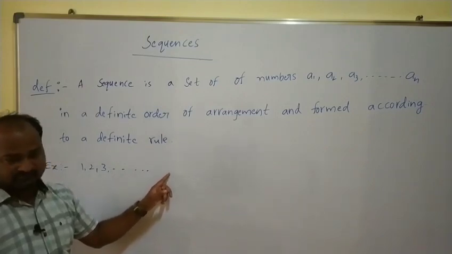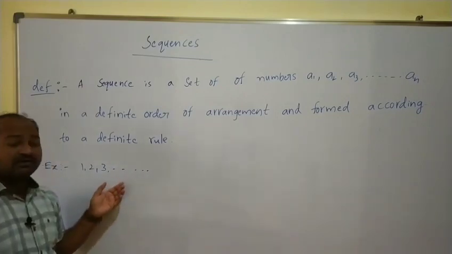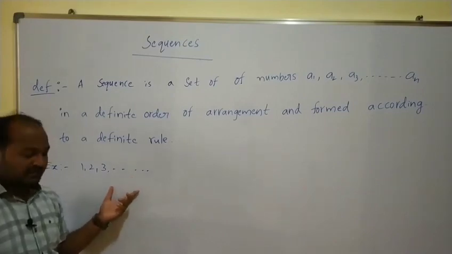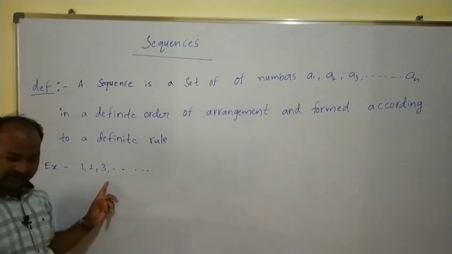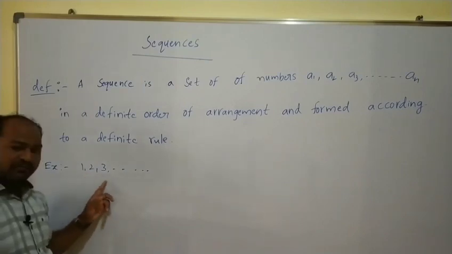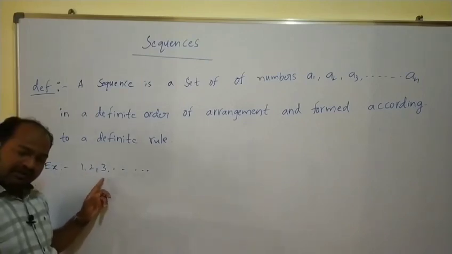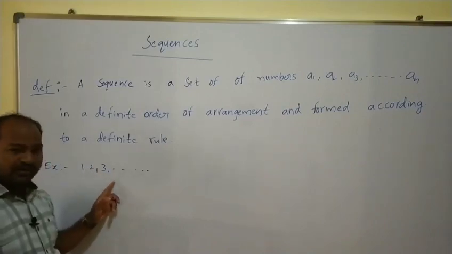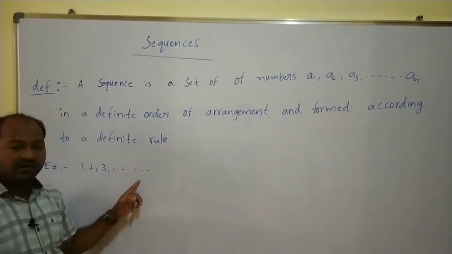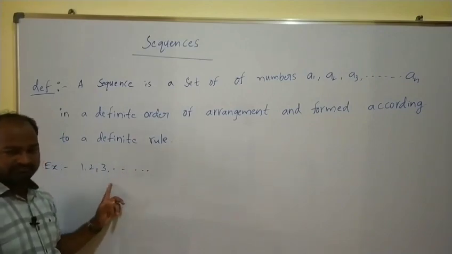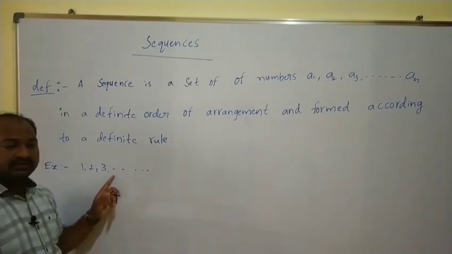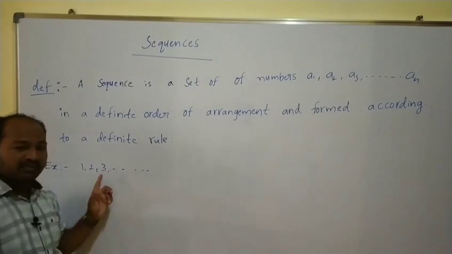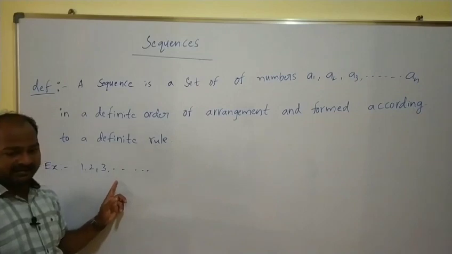This one we call a sequence because you can observe that the difference between any two numbers is one only, or the same. So here the rule is that for each number, plus 1 is added.